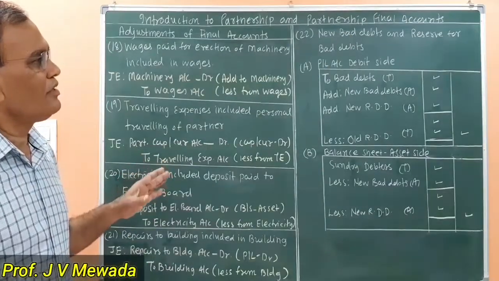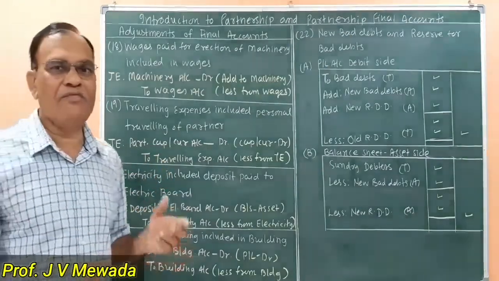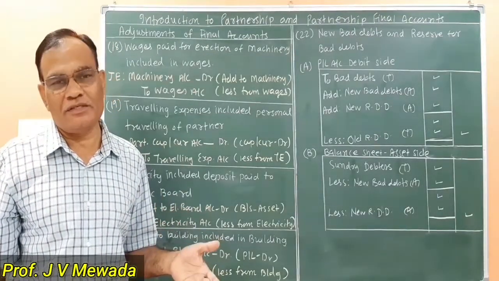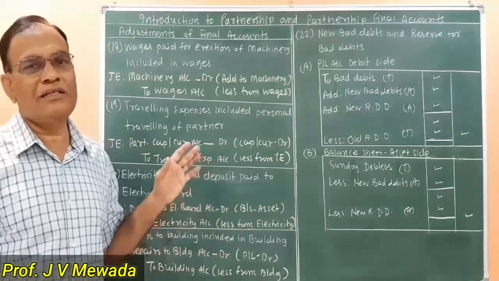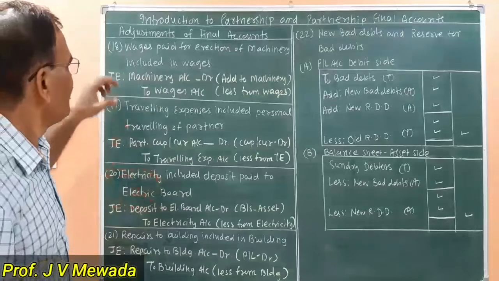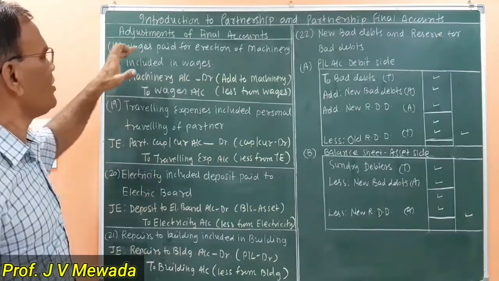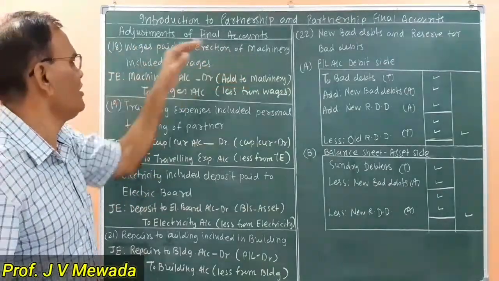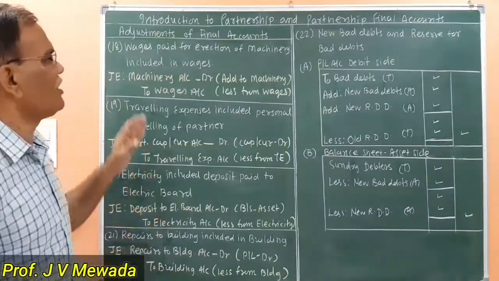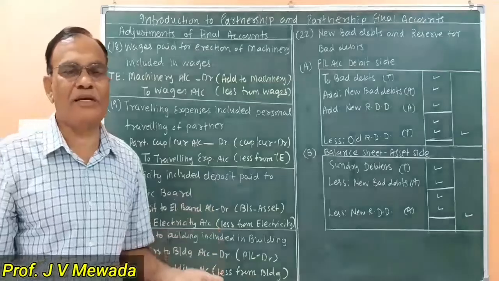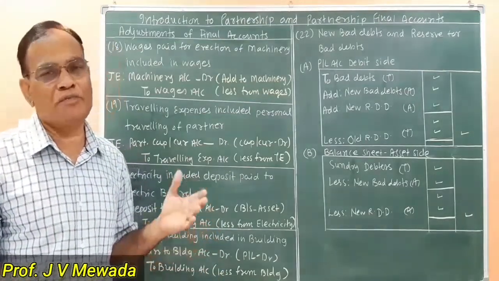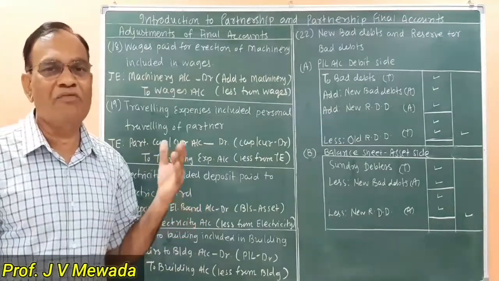Here the accountant is not understanding the difference between capital expense and revenue expense, and that is why these errors are taking place. So let us see one by one. The 18th adjustment is wages paid for erection of machinery included in wages. Now here wages paid for erection of machinery is a capital expenditure, but our accountant is thinking that it is a revenue expenditure and is including it in the wages.